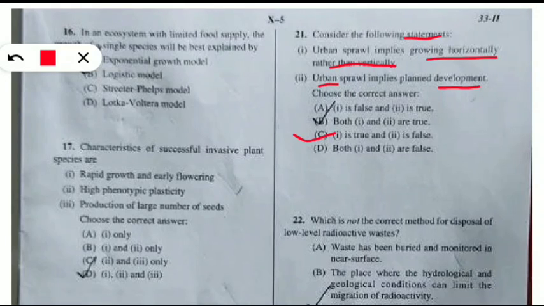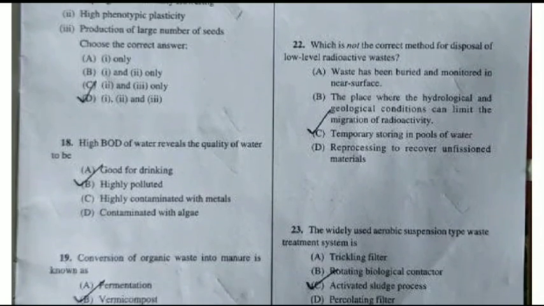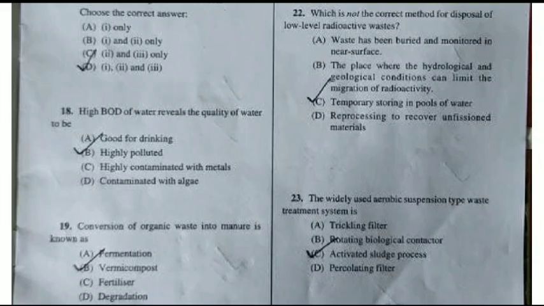Why? Because the urban sprawling is also known as horizontal growth or horizontal spreading, but it is an unplanned or haphazard type of development. So it is not a planned development. So second statement will be incorrect. Let's move to the next questions. Here coming to the next question is question number 18.